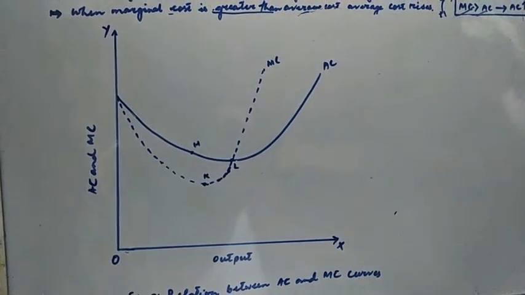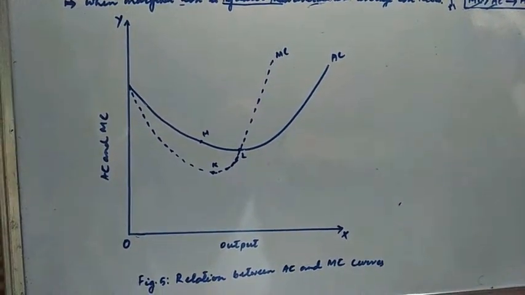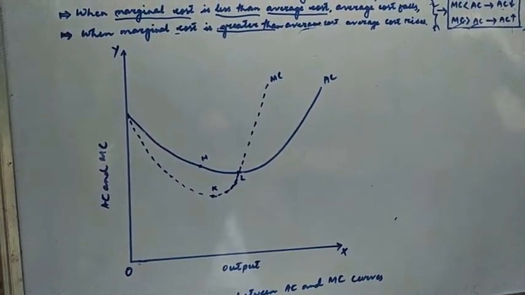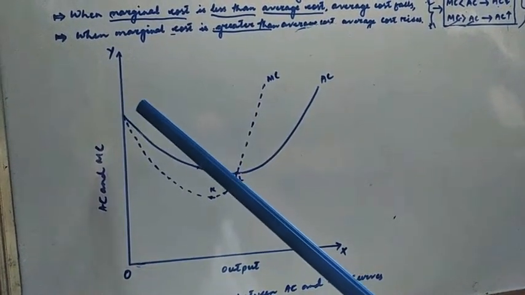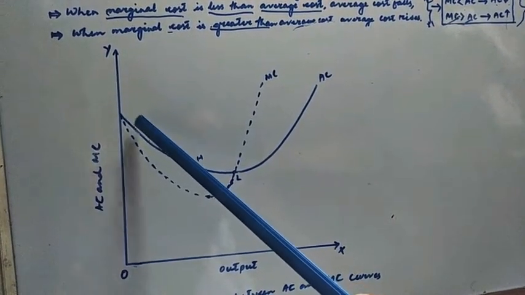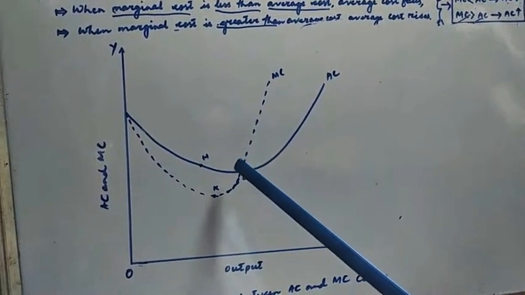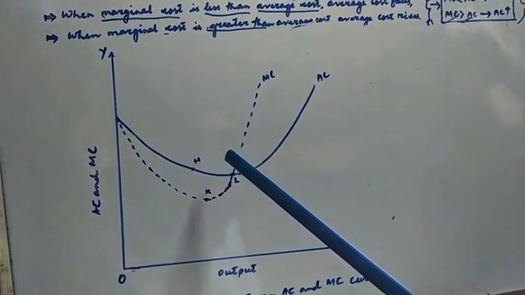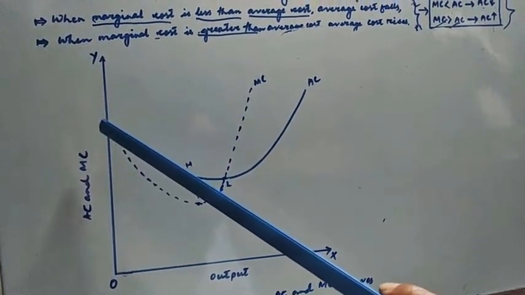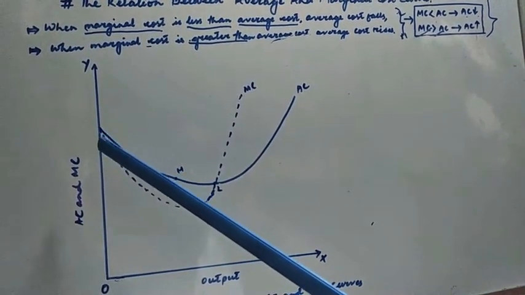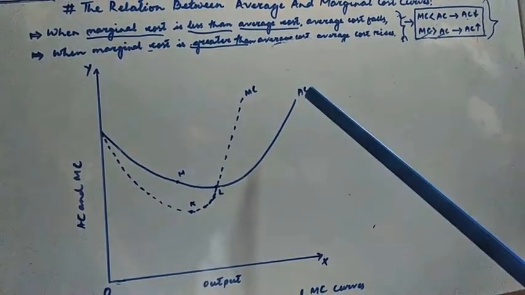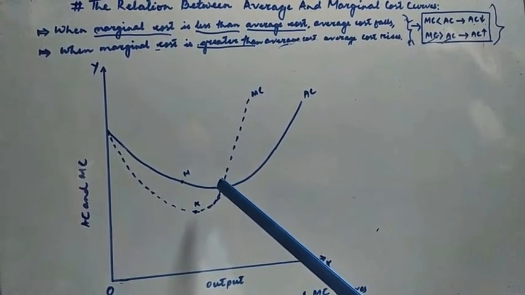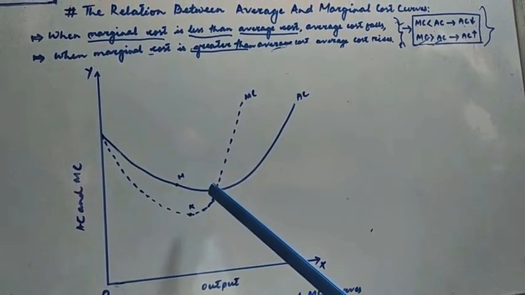So in continuation of the explanation of the above diagram, that is the relation between average cost and marginal cost, let me continue. So you have seen that at first the average cost is falling. So when average cost is falling, we cannot generalize that the marginal cost will also follow the direction of average cost.